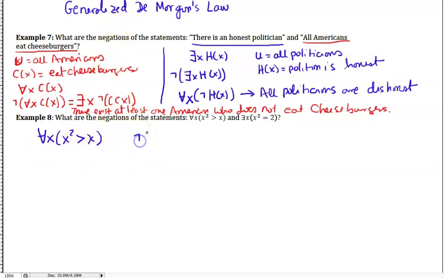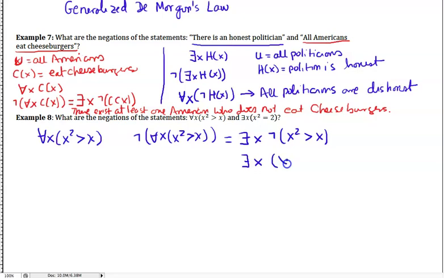If we negate this, it's going to turn into there exists an x such that this inequality is not true. We can rewrite this as there exists an x such that x squared is less than or equal to x. If we negate the inequality x squared is greater than x, it becomes x squared is less than or equal to x.